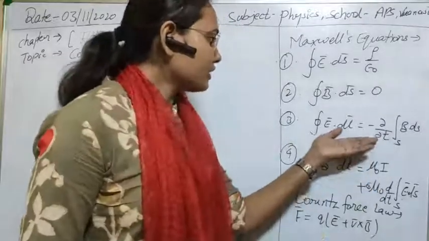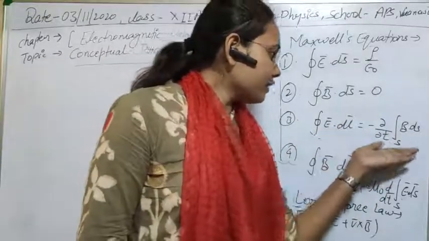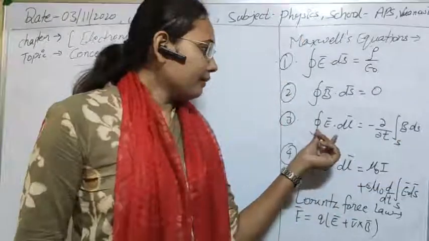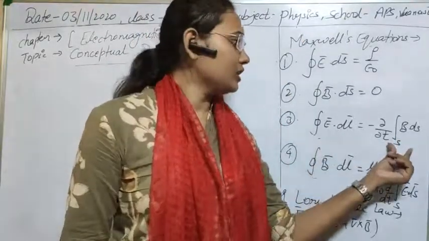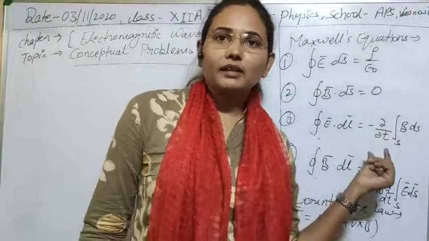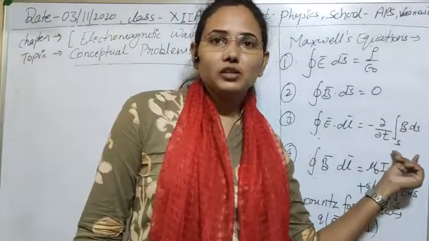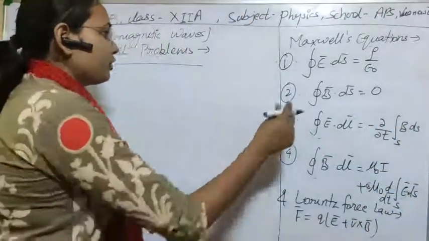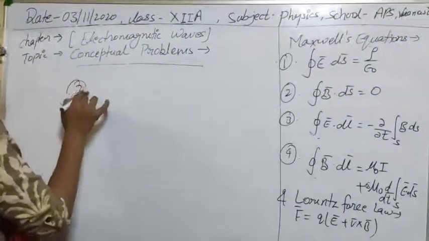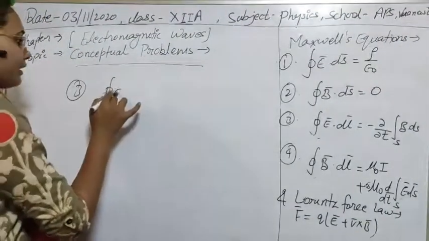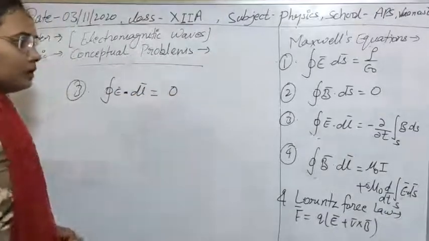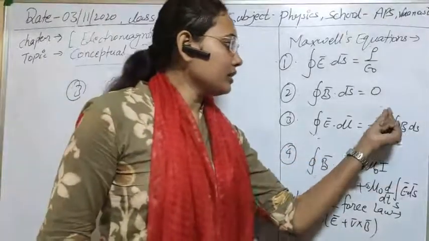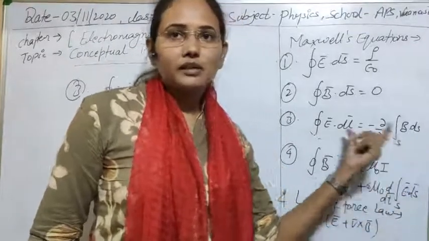In the third equation, the induced electric field, the EMF, is obtained when there is a change in the magnetic field. So if the magnetic field is steady, its change will be 0. So the modification in the third equation is that the integral of E dot dl will be 0, because if this value is constant, its differentiation will obviously be 0.